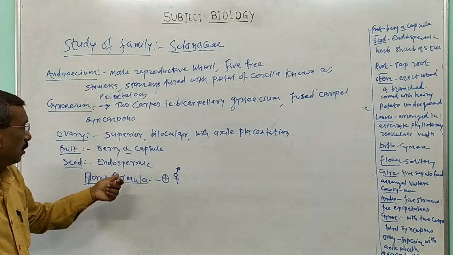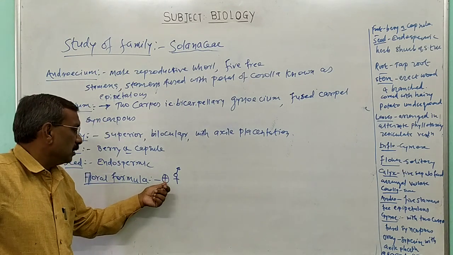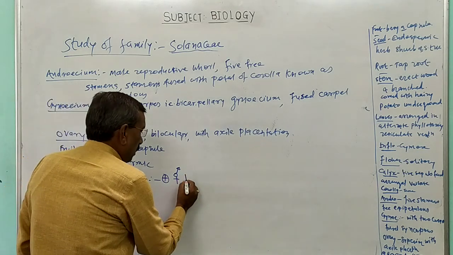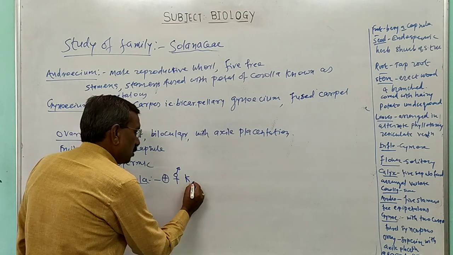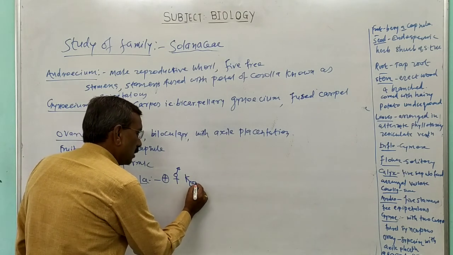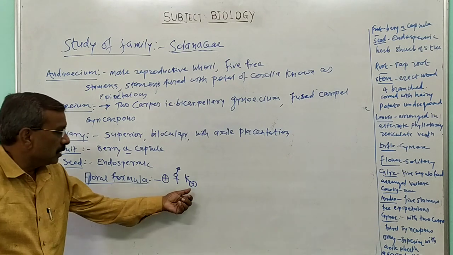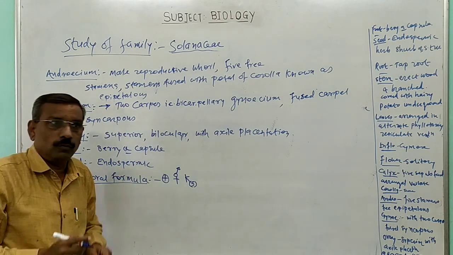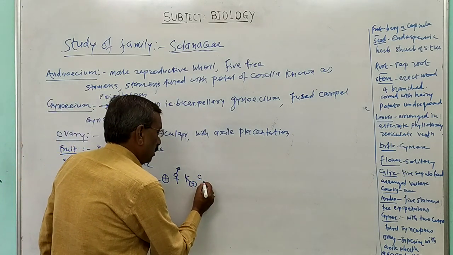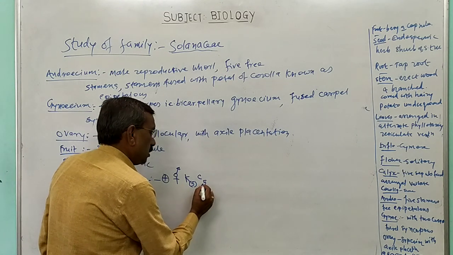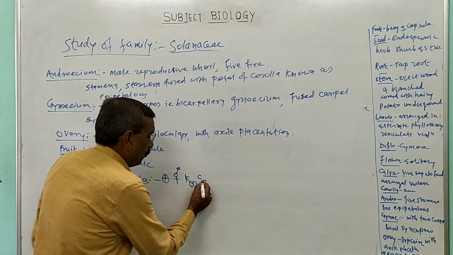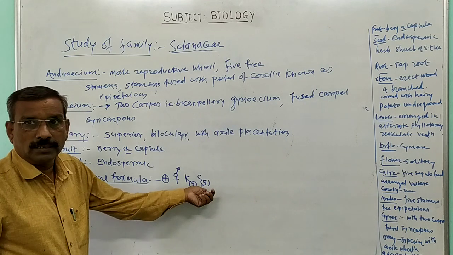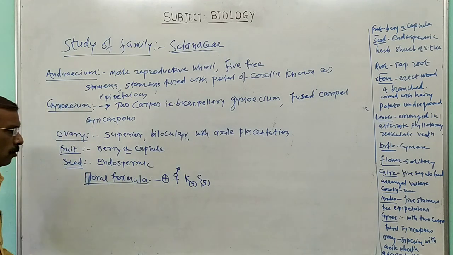So the flower of members of family Solanaceae is actinomorphic and bisexual. Then next one is the calyx. In calyx there is the presence of 5 sepals, but these sepals are fused together. The bracket indicates the fused sepals. Then C stands for corolla. Corolla also consists of 5 petals, and these petals are fused together, so in bracket, 5 fused petals known as a gamopetalous corolla.